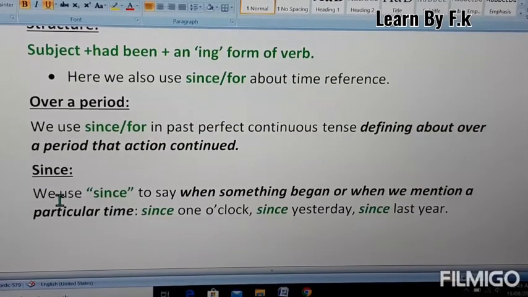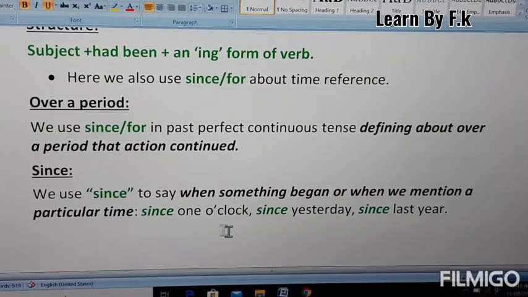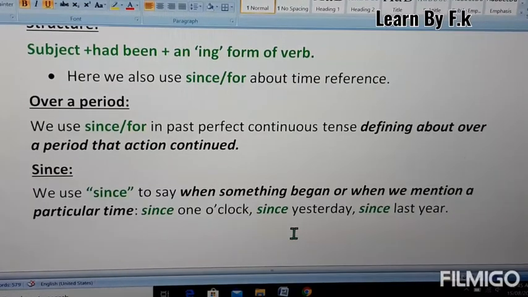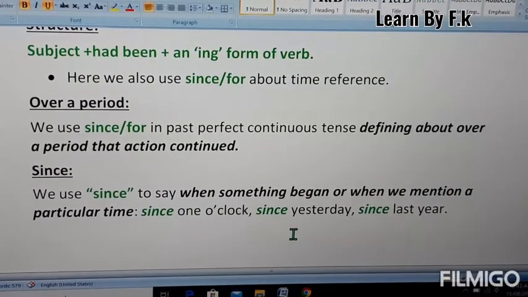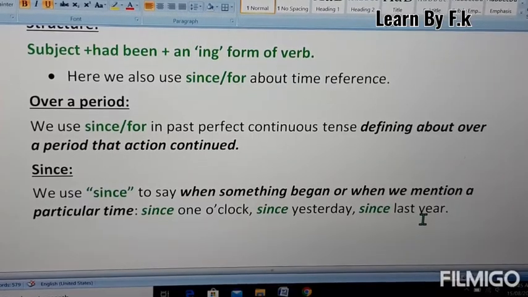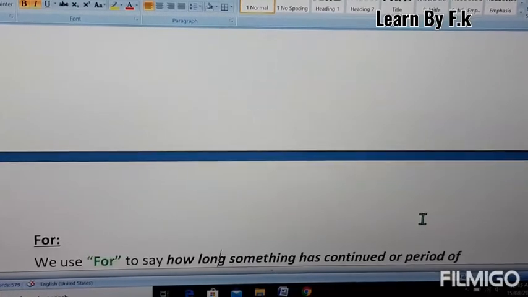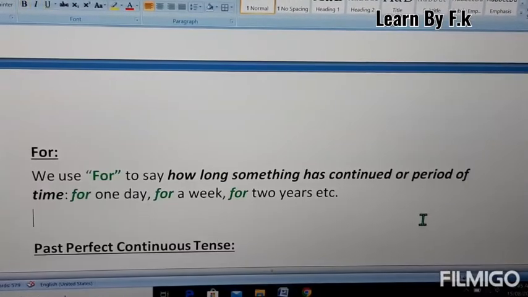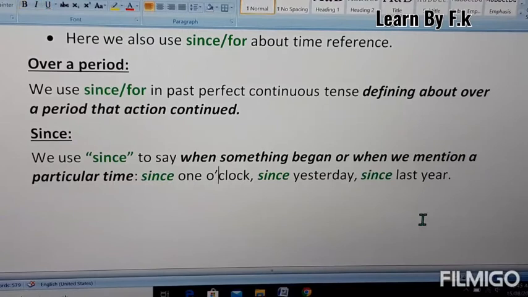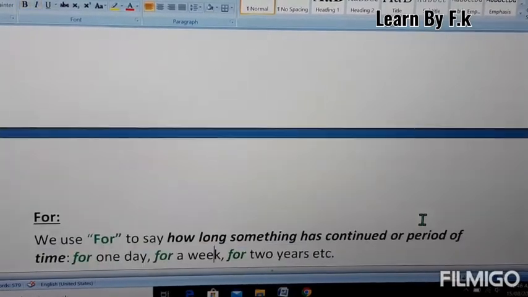We use since for how long something went on in the past, counted from a particular time. For example, since 1 o'clock, since yesterday, since last year, since 1999. There can be a lot: since January, since February, and the months also. But since is about a particular or specific point in time.